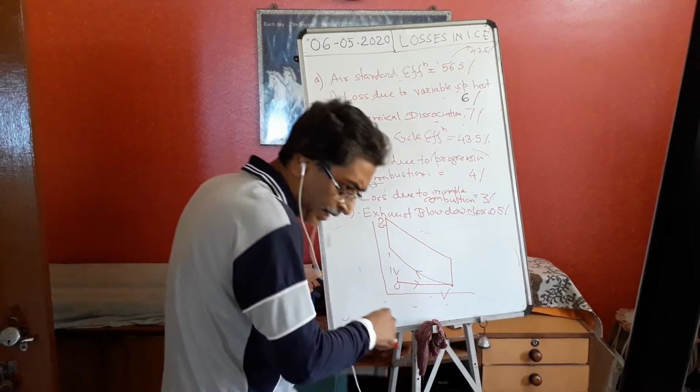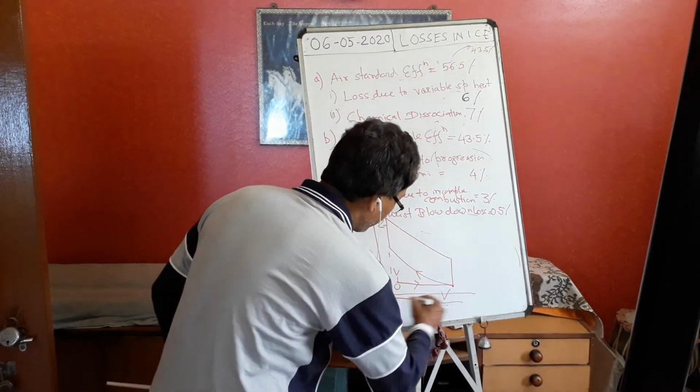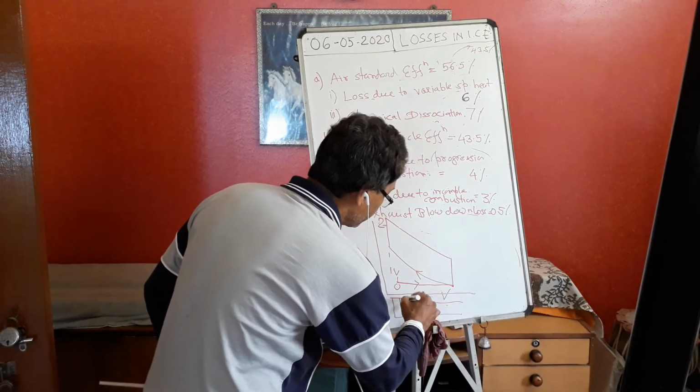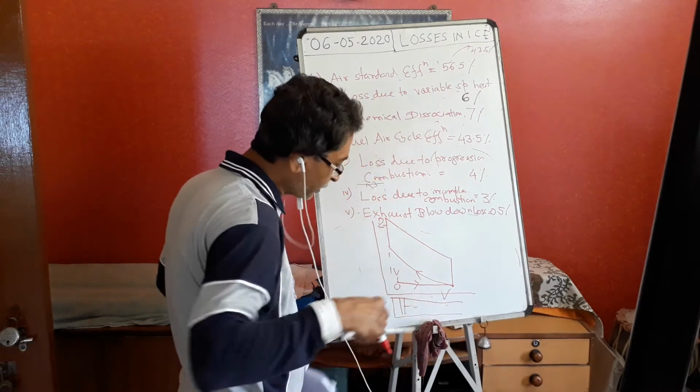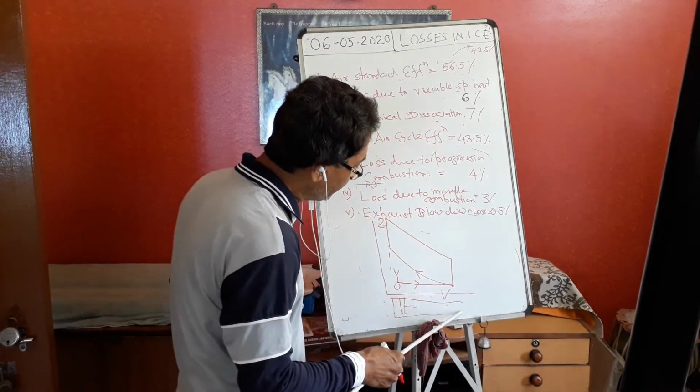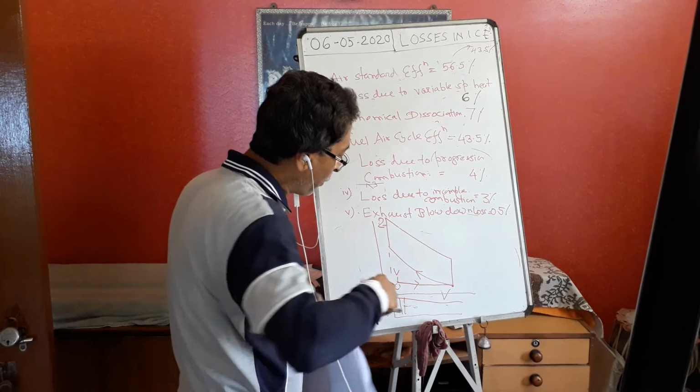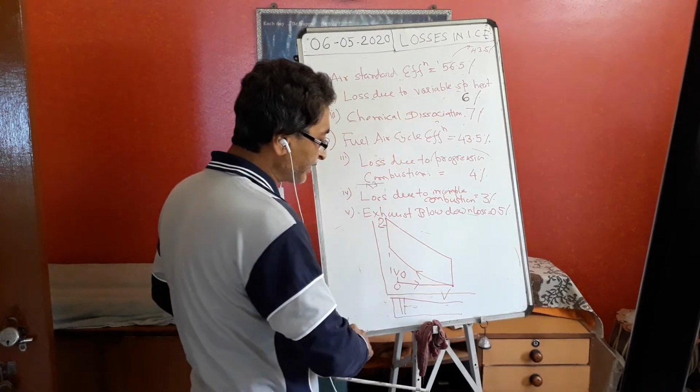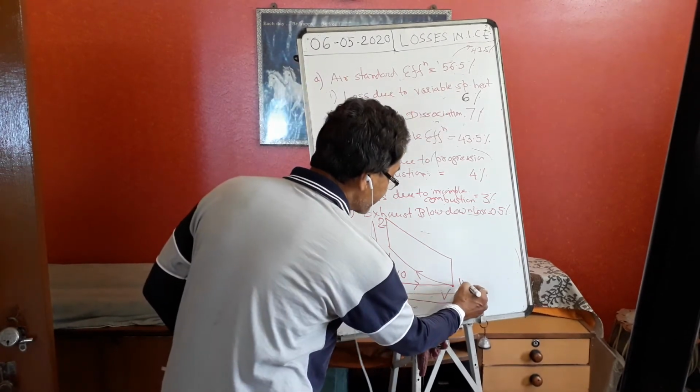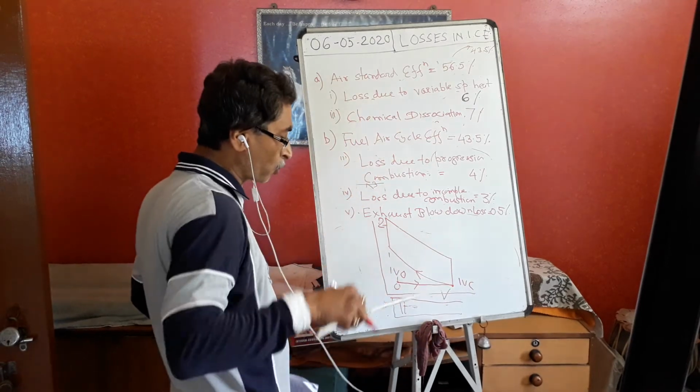The piston is going this side. So this is my piston. The piston is going this side from TDC to BDC. This is inlet valve open, IVO. Where is the inlet valve closed? Here, IVC. The inlet valve has closed.